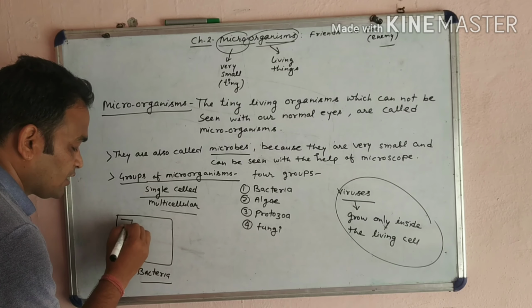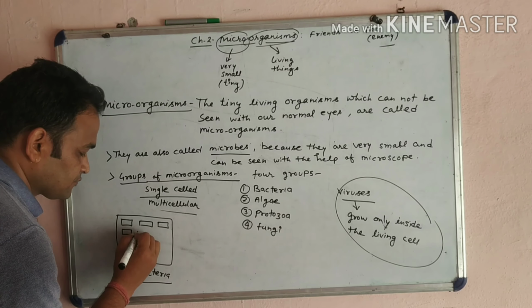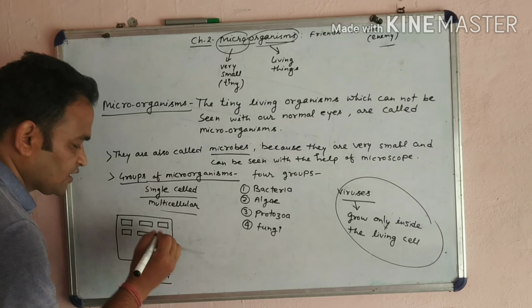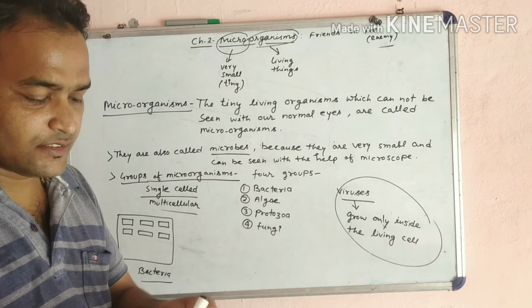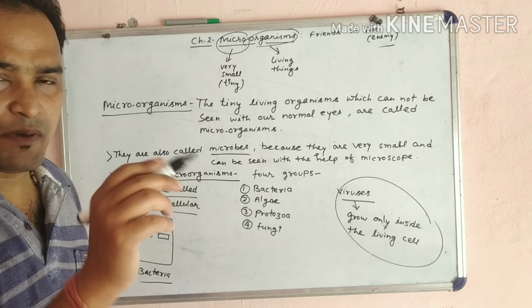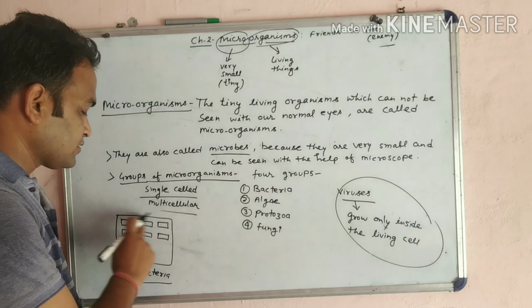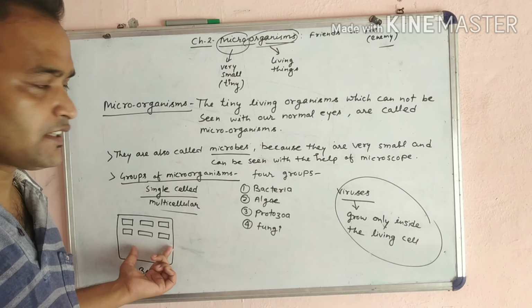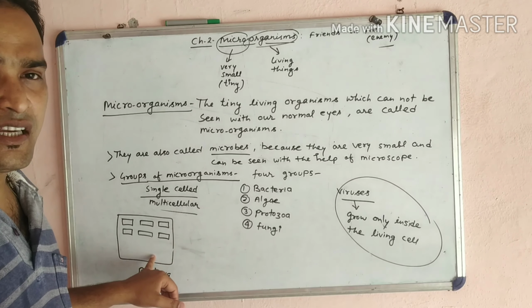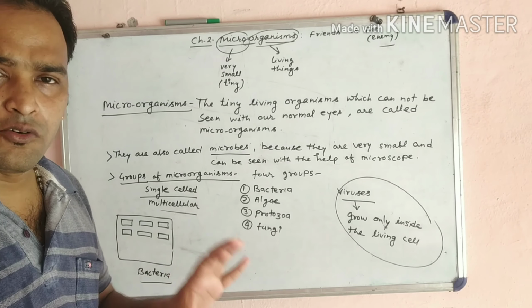Bacteria like rod-shaped bacteria. The structure of bacteria may be rod-shaped, like this type of rod-shaped, or spiral-shaped, and these are single cellular. This one is a single cellular rod-shaped bacteria. And most of the bacteria are autotrophic in nature. They can prepare their own food.